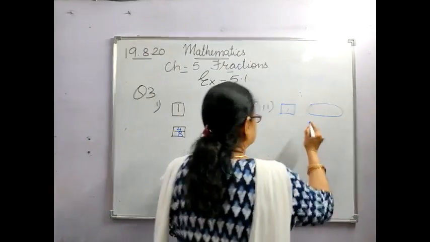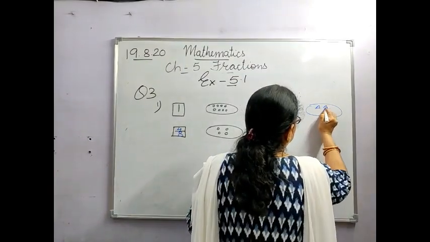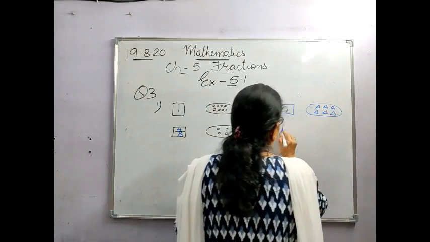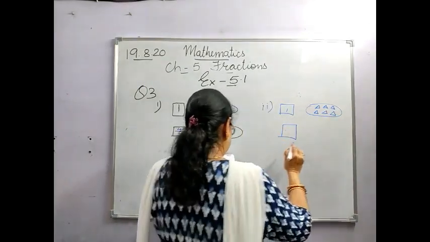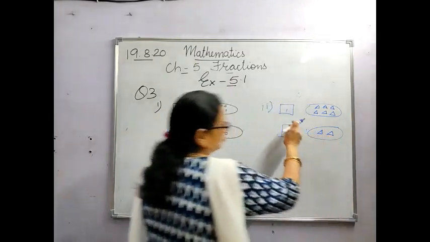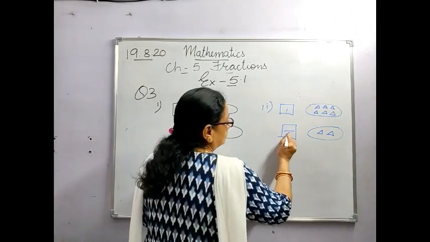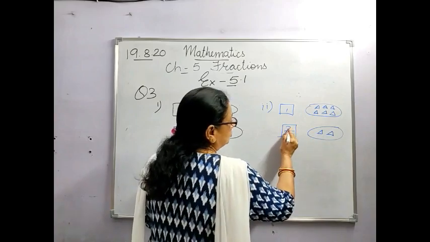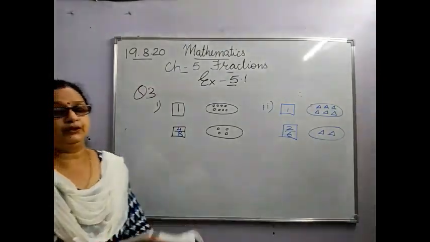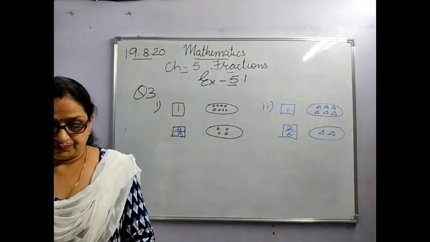And in this 1, 2, 3, 4, 5, 6. This is empty, which you have to fill, and in this it is 2. So how many parts? 6, out of which they have asked you to. So this is, in this way you will be doing the remaining sum.